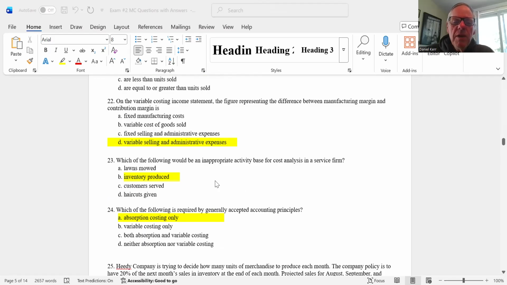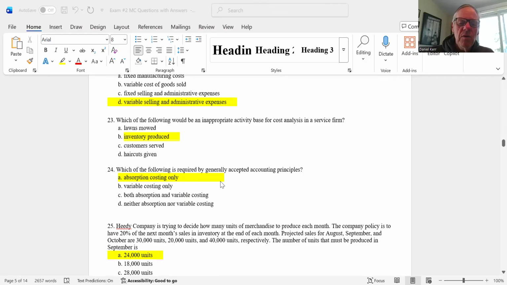23. Which of the following would be an inappropriate activity base for a cost analysis in a service firm? Well, a service firm could be mowing lawns, customers served, or haircuts given. A service firm doesn't have inventory, so B would be inappropriate for a service firm.